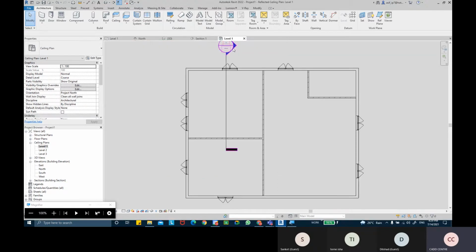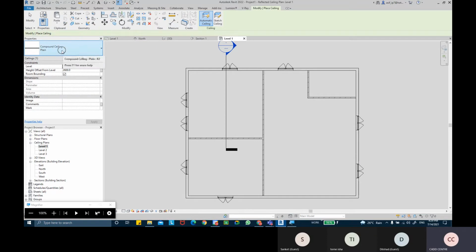So let me go back into that ceiling level, take the ceiling command once again and pick the type of ceiling. If you want to adjust the height of the ceiling, you can still adjust it. Maybe you wanted a ceiling drop of 600 mm. We know that we were getting 3850, so you can minus 600 out of that.